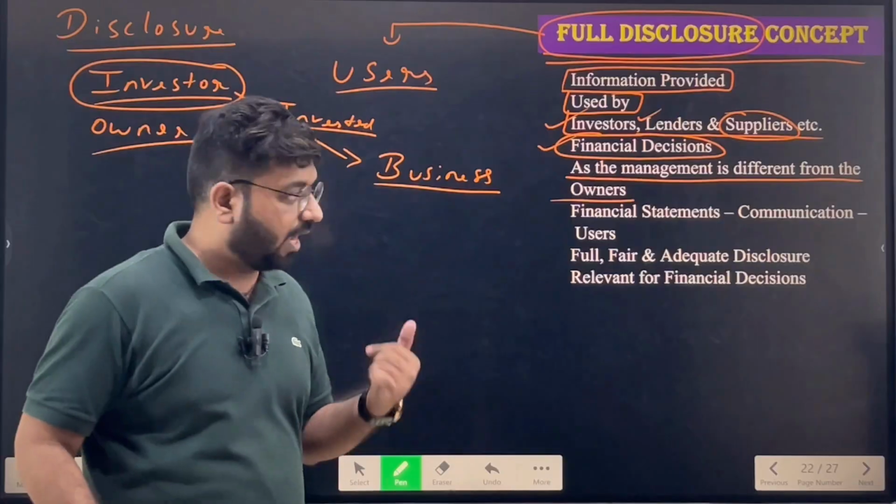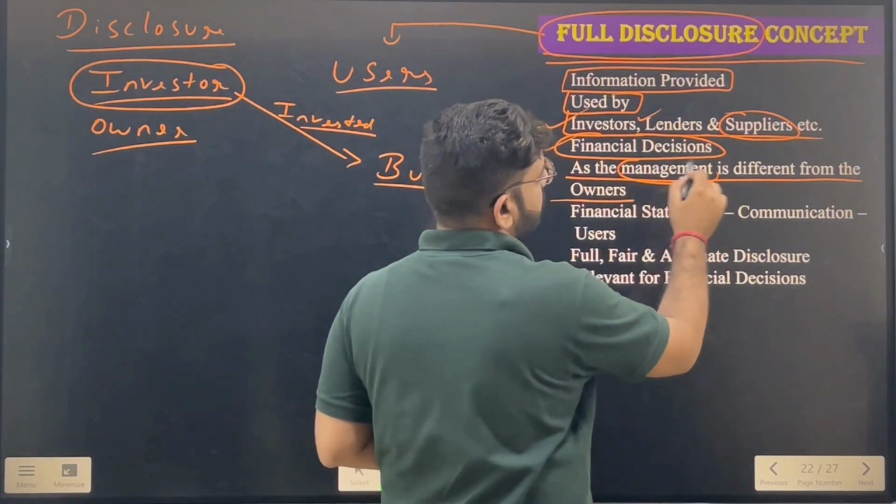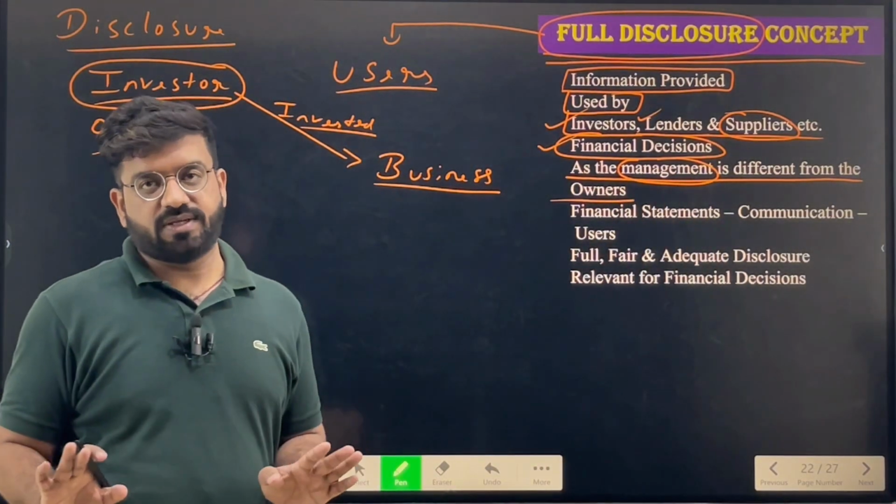Is that clear? Now, since the management is different, management knows each and everything because management is the one doing the activities and performing the operations. But what about the investors? They don't know each and everything.